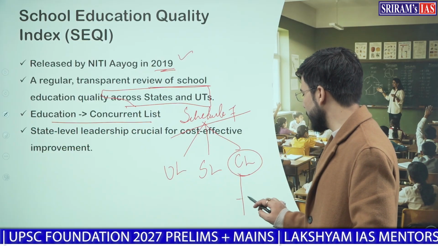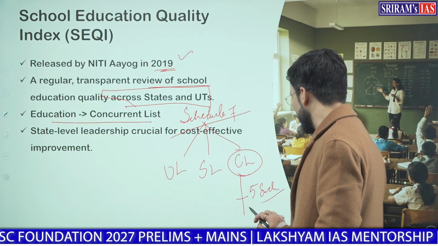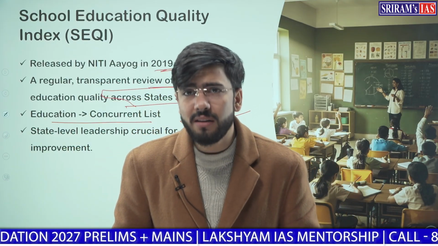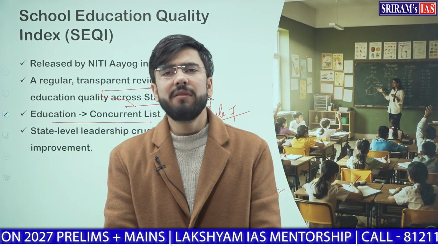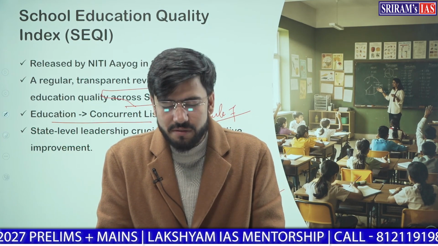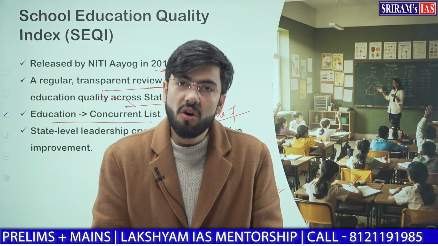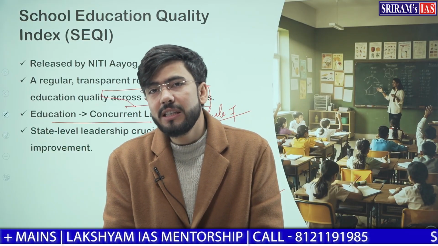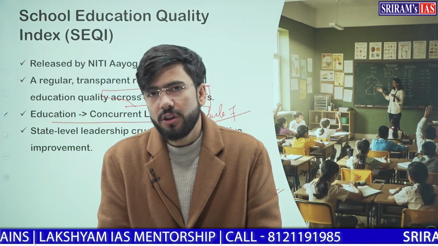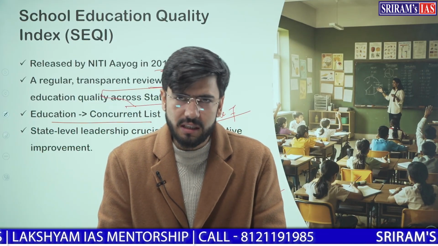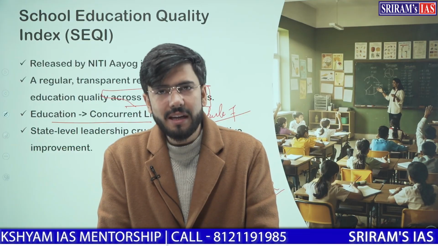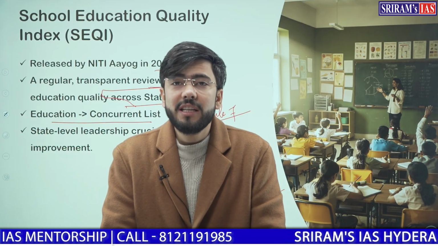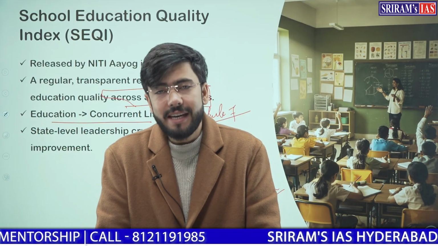In this concurrent list, we had 5 such items which were transferred from the state list to the concurrent list, and out of them education is one; forest, wildlife, and weights and measures are others. You must remember these 5 at least, because all 5 have been asked by UPSC in 5 different PYQs. So you must remember that education lies in the 3rd list, the concurrent list. One more thing: the residuary list is not there in the 7th schedule. However, residuary powers are there with the center.